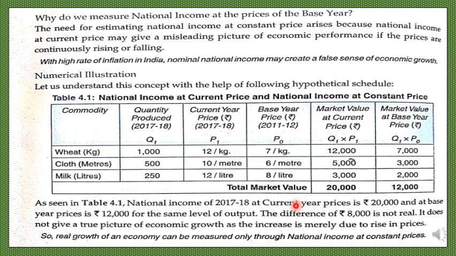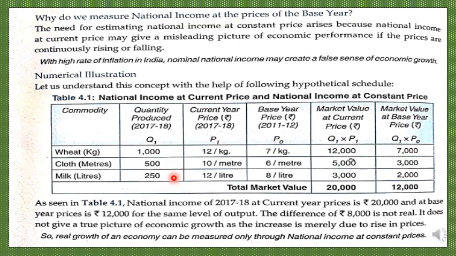So as you see here, national income of 2017-18 at current year prices is rupees 20,000, and at base year prices it is rupees 12,000 for the same level of output. The difference of 8,000 is not real. It is merely due to rise in price. As we have seen here, as the prices have risen, the quantum is same, the same goods